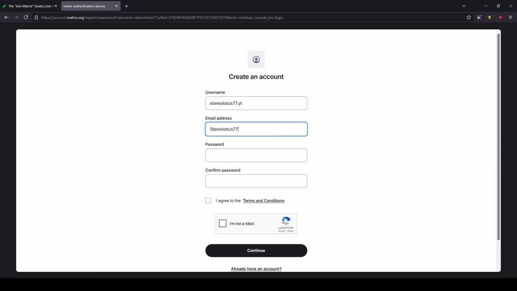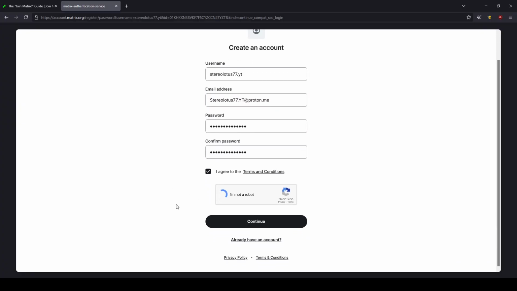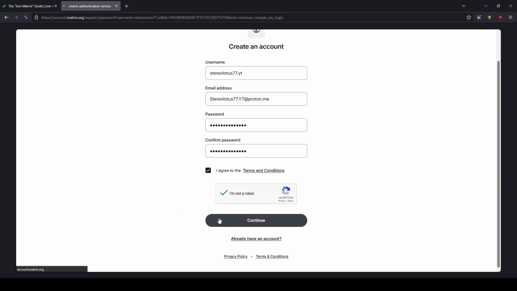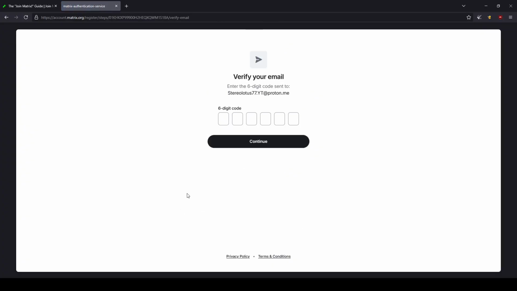Let me set up passwords here, and I could go over the terms and conditions at some point in the future if you guys ever wanted to. Now, because this host server requires us to utilize an email, they have to verify that the email is real. So here we go with inputting our 6-digit code. This will take a moment. In the meantime, though, the Element mobile app is a little bit more unreliable based on some of the reviews that I've seen, but I haven't personally experienced any of these issues.